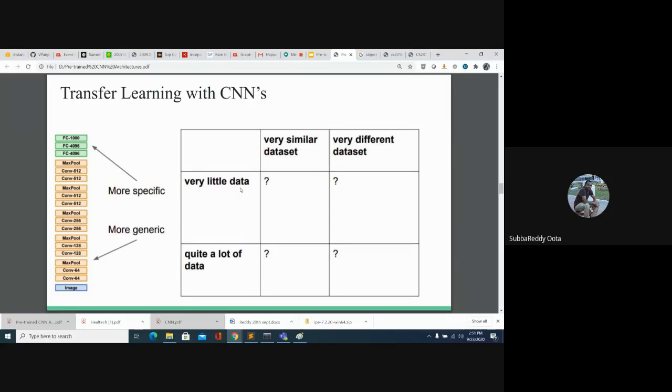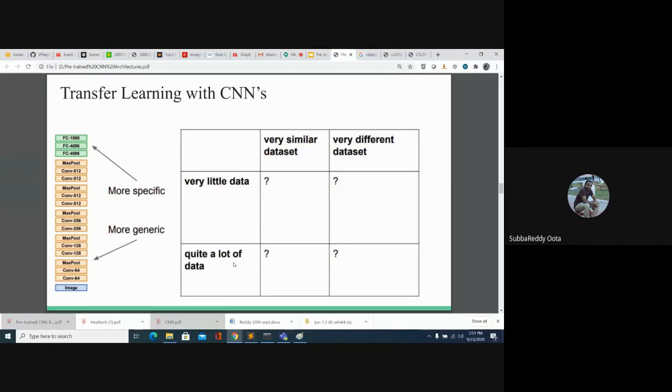Suppose it is a completely different data set. See, the ImageNet data set contains all natural images. So even if your data is also similar natural images, then you don't need to reinitialize it. You can directly freeze the complete architecture. Only the FC layer we need to change. If you are using a similar data set, you don't even need to freeze it because the number of classes are the same. Different data set means your classes are entirely different from the architecture you are using, so the FC layer you need to change.